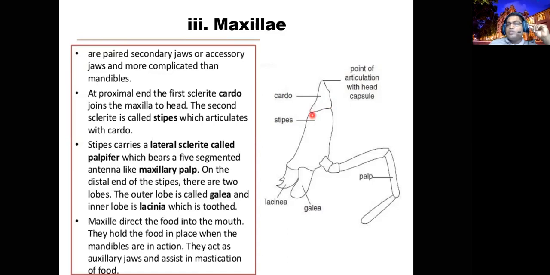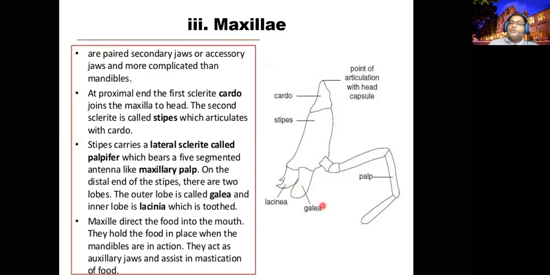We cannot expect a true joint here, right? Above the stipes, you can find two structures. It's divided into two. The inner part we call the lacinia and the outer part we call the galea. The inner part is the lacinia.